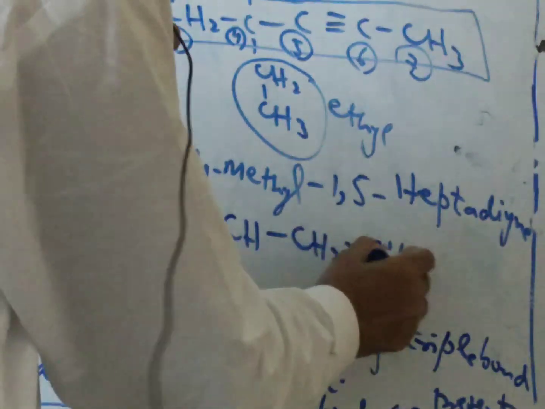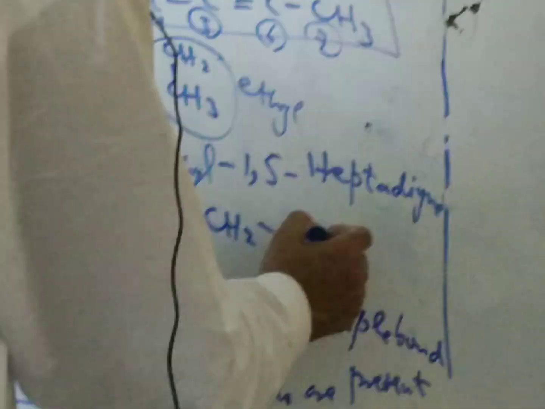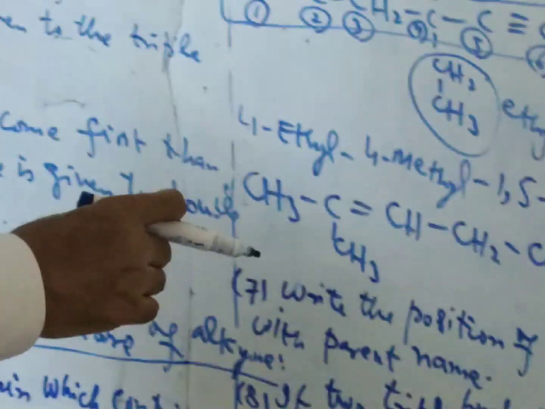Now, CH3, C triple bond C, CH3. Now in this case, we have the double and the triple bond.